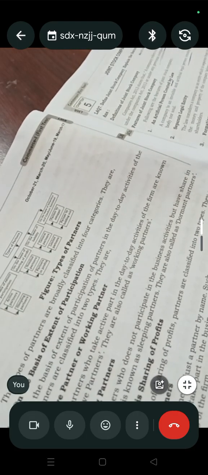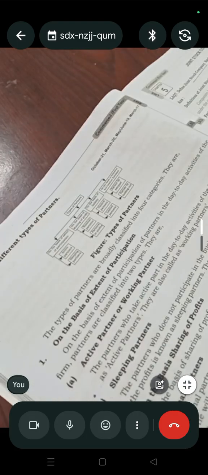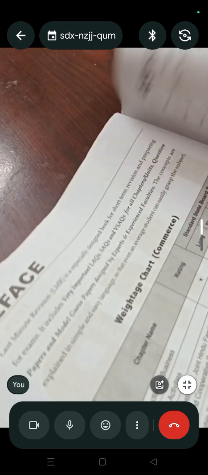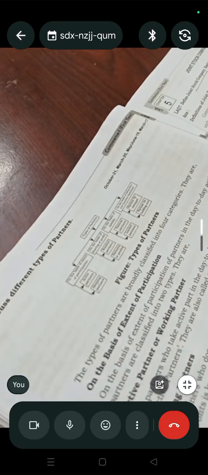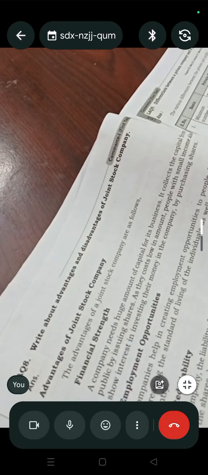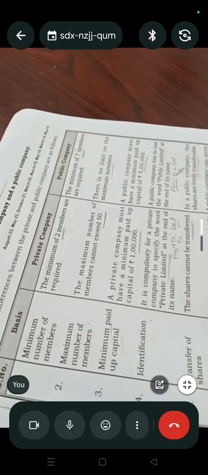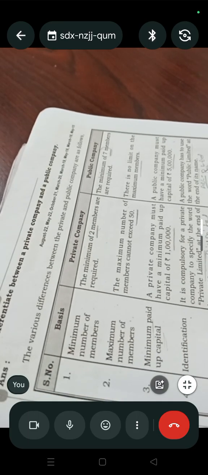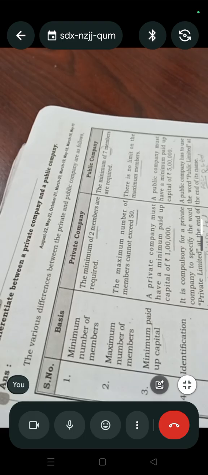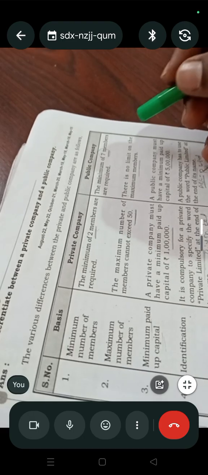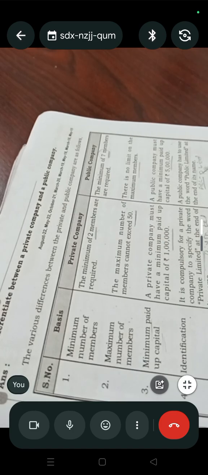Next we will discuss public and private. One more important question is: differentiate between private company and public company. At least, compulsorily, you have to explain 10 differences.